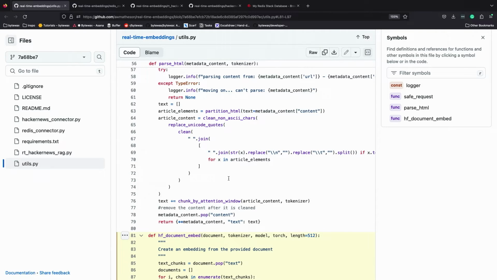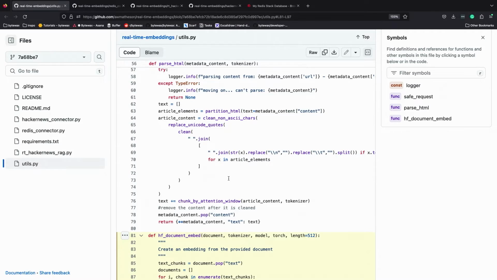The next thing we have to do is chunk that up. You can use unstructured to also chunk that data up, and the reason we need to chunk it is that the text you end up with after you've parsed this HTML could be bigger than the size of the embedding window, so you can't actually take that text and turn it into a representation. You need to split it up in a smart way. There's a lot of thought that goes into how you split that up, and I'm not going to go into that because I don't work on that at all, but luckily people have figured out how to do that intelligently. So you split that text up, and then we're going to send all that downstream.